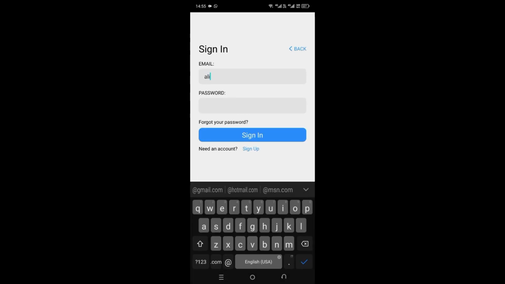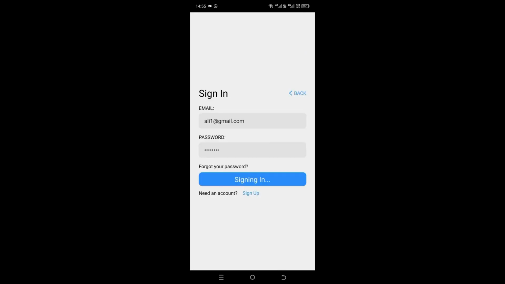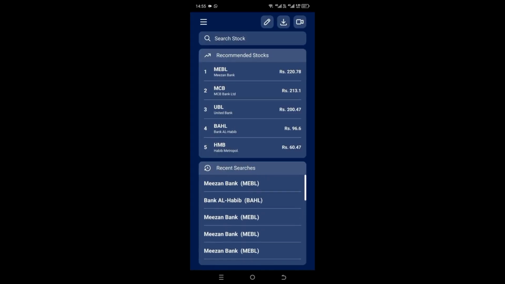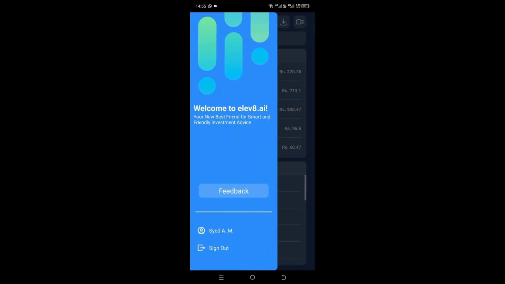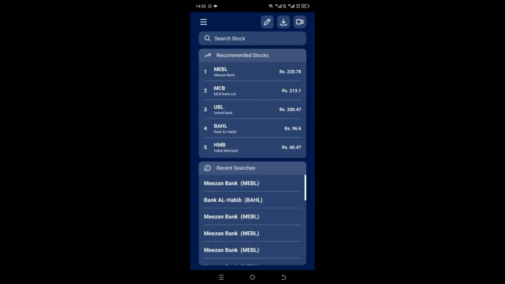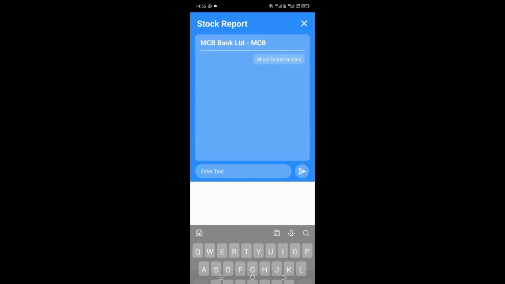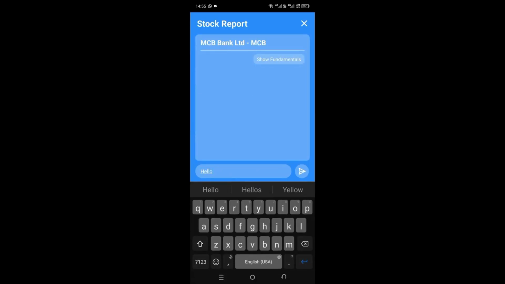Okay, so this is our mobile application, which has similar functionality and features to our previous web application. The only difference is in the user interface. As we sign in, it takes us to our main dashboard, where our information components are stacked upon each other. By clicking on any stock, it takes us to its stock report, where we can chat with our stocks and get some information.